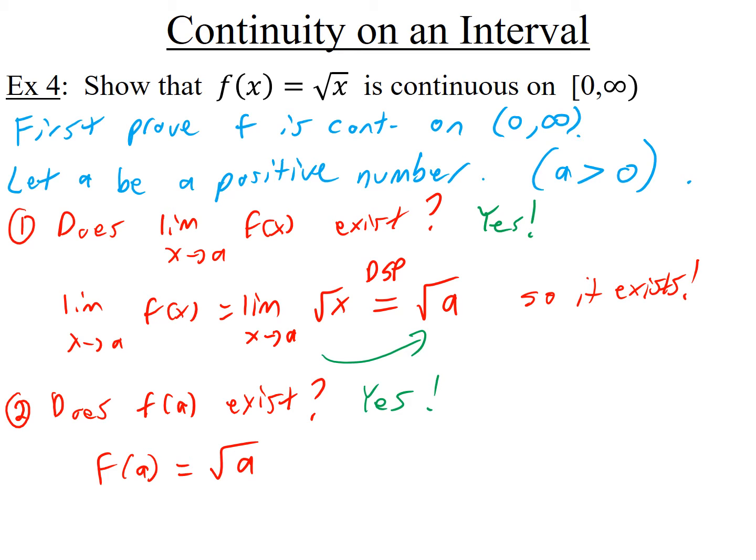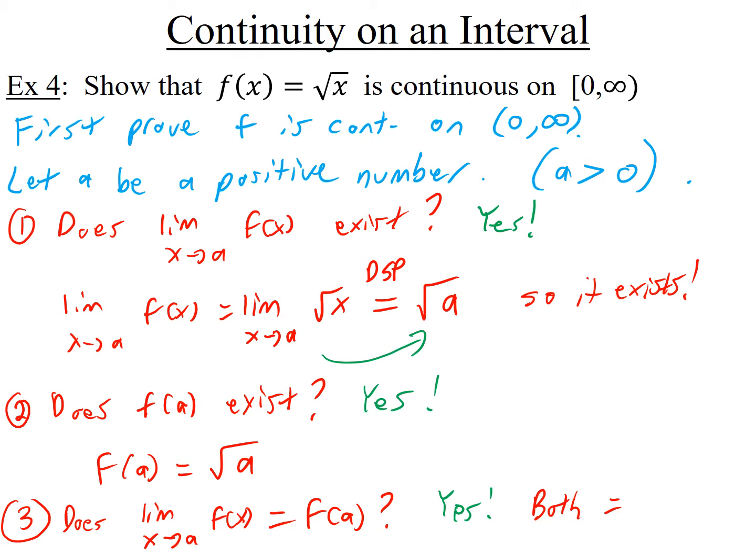And the third step was, do the two answers equal each other? The answer for step 1, the limit answer, is it equal to f of a? In other words, does the limit as x goes to a of f of x equal f of a? And the answer is yes. The reason is because they're both equal to square root of a. The limit is square root of a, f of a is square root of a. They both exist, they're equal.